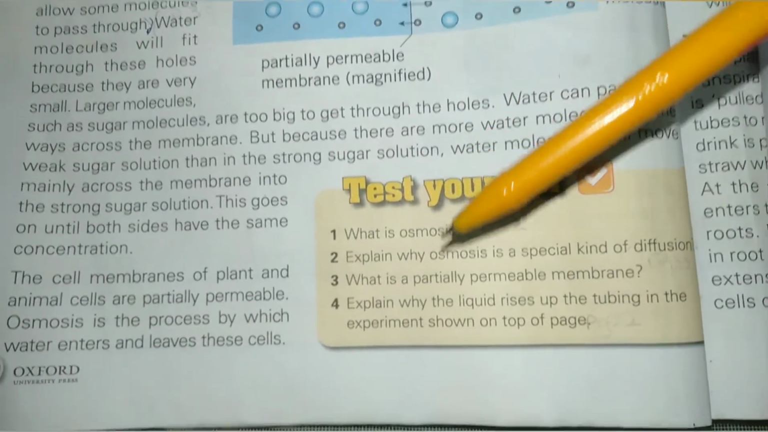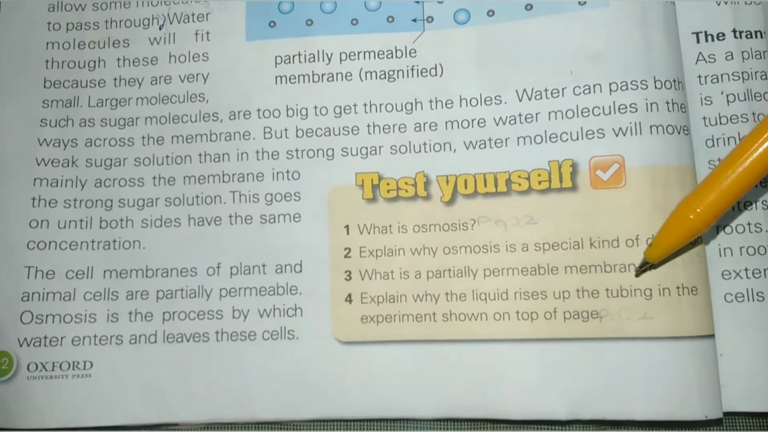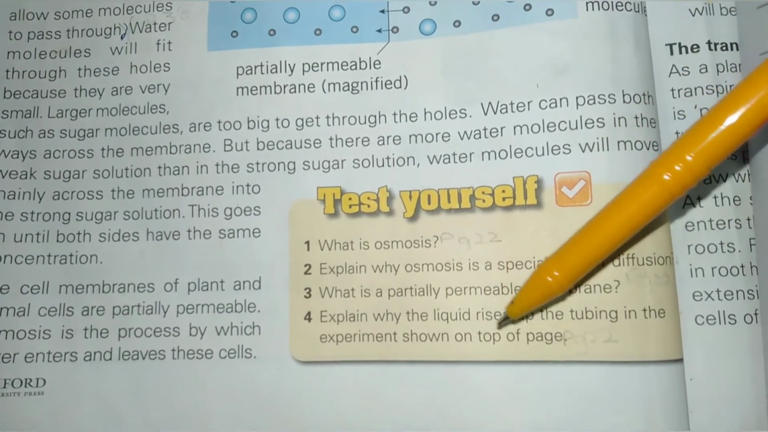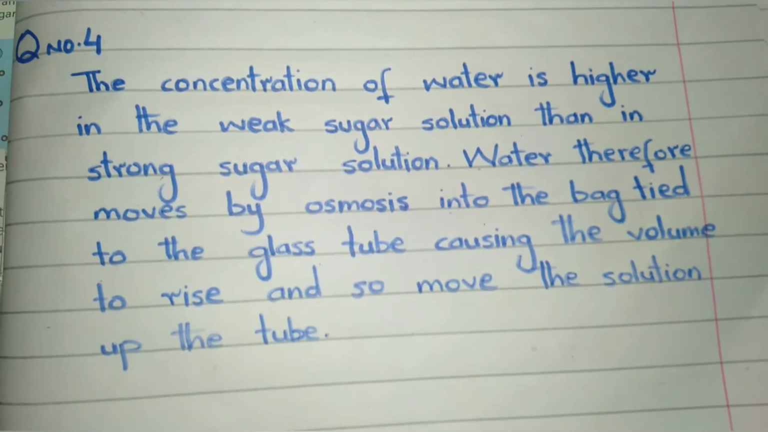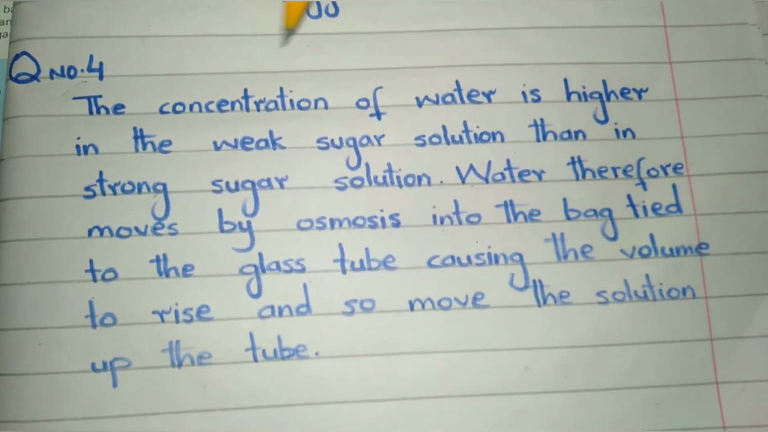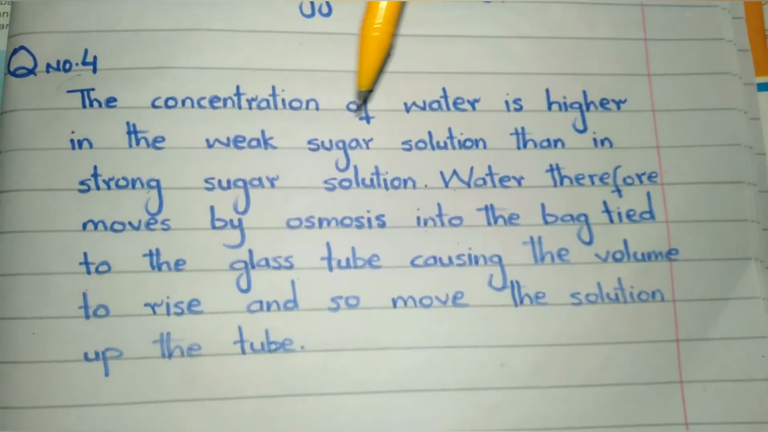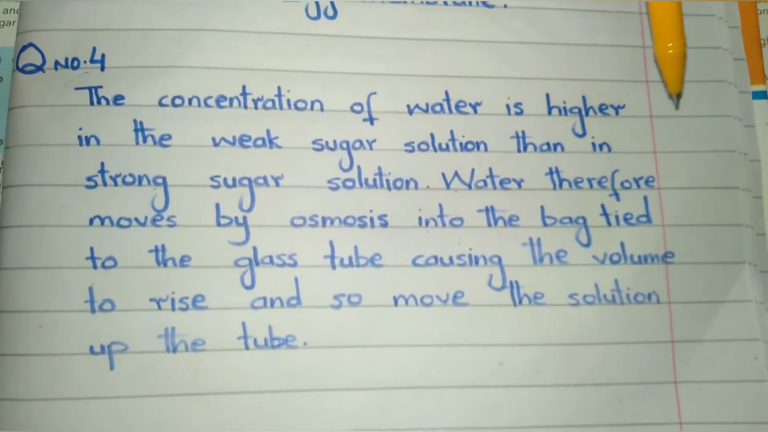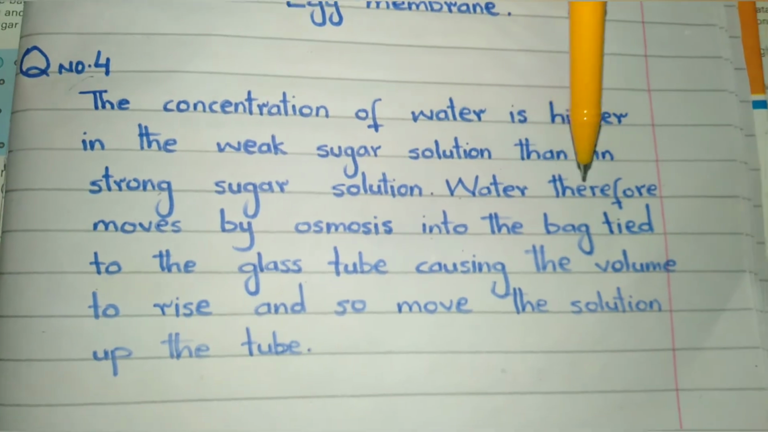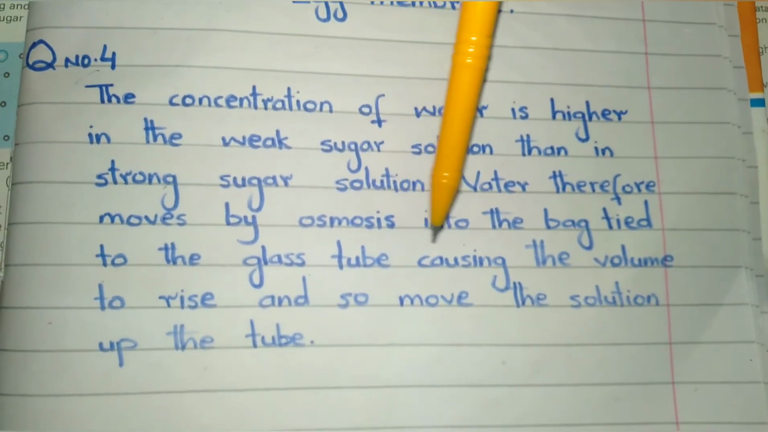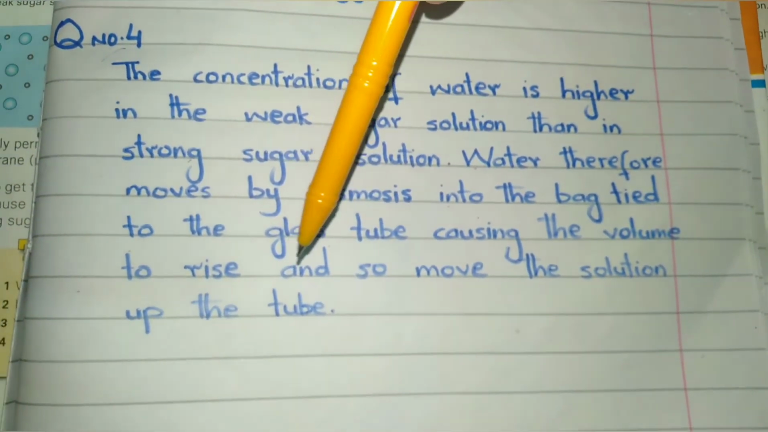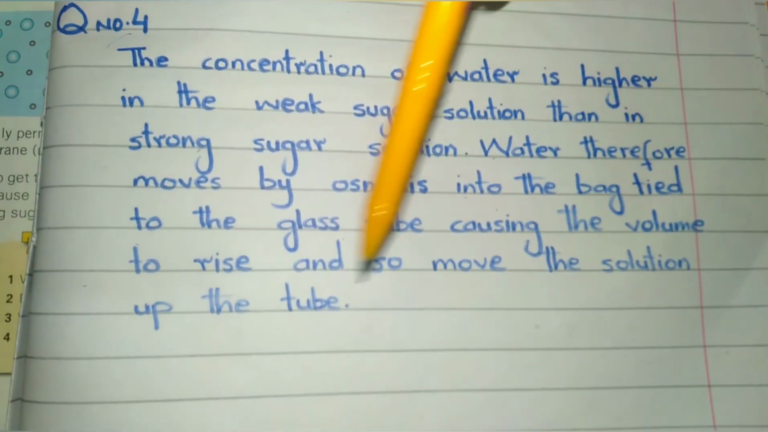Question number 4. Explain why the liquid rises up the tubing in the experiment shown on the top of the page. The answer will start from this line. The concentration of water is higher in the weak sugar solution than in the strong sugar solution. Water therefore moves by osmosis into the bag tied to the glass tube, causing the volume to rise and so move the solution up the tube.